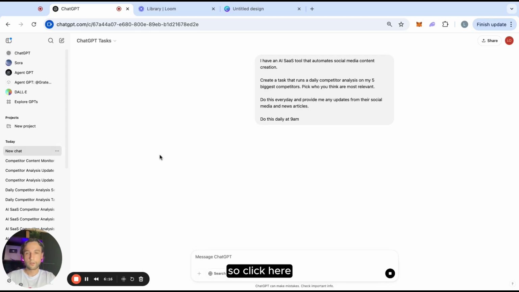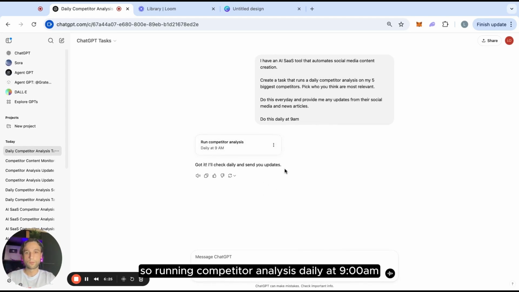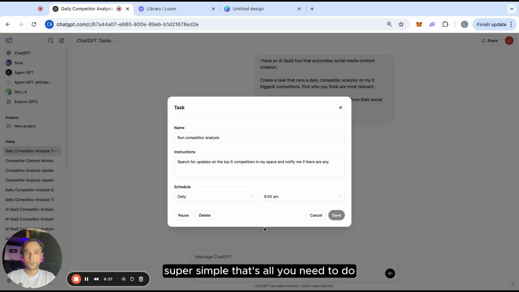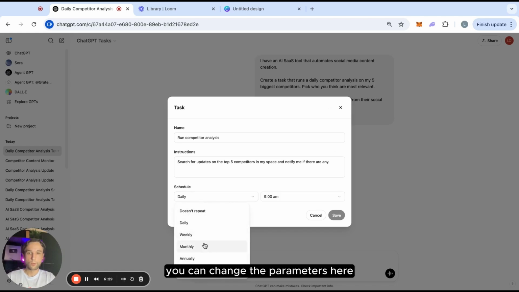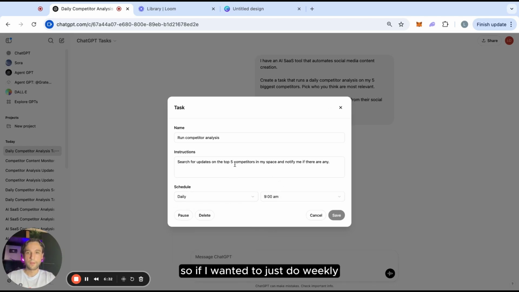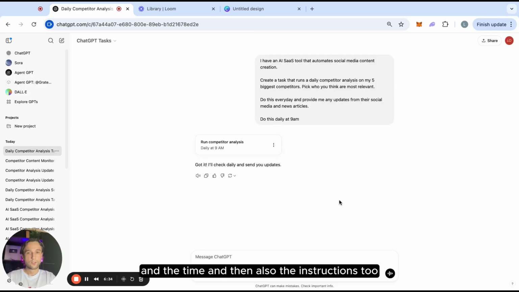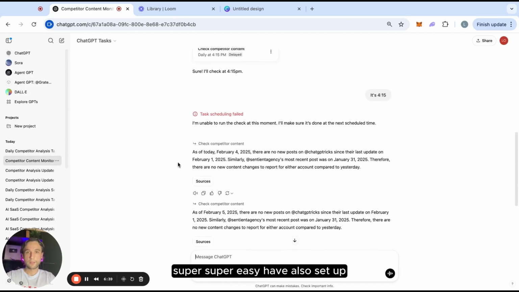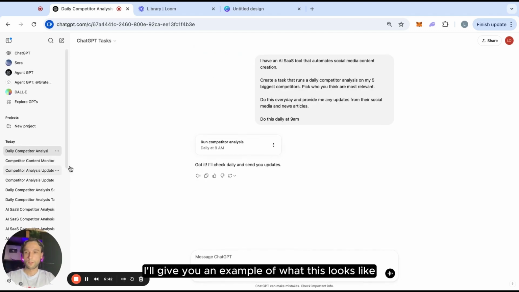So click here, let it load for a second. There you go, creating the task, and then boom, there you go. So running competitor analysis daily at 9 a.m. Super simple. That's all you need to do. You can change the parameters here, so if I wanted it to be weekly, monthly, annually, and the time, and then also the instructions too. Super, super easy.